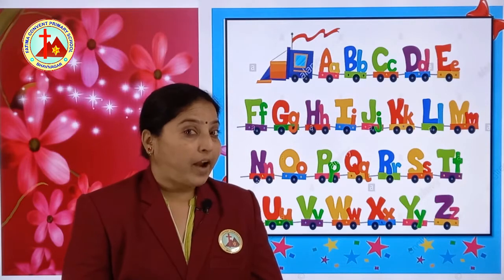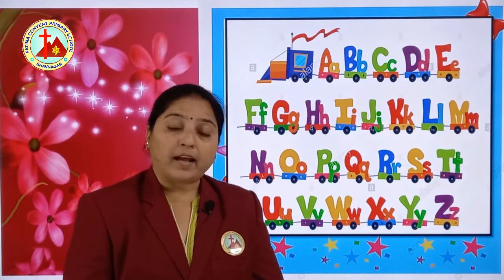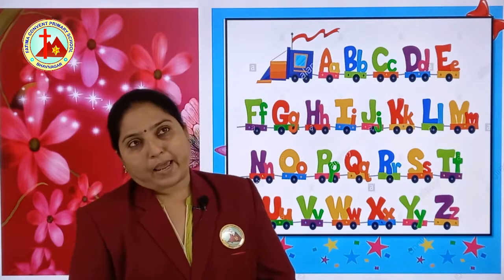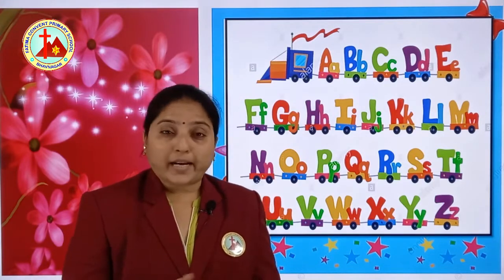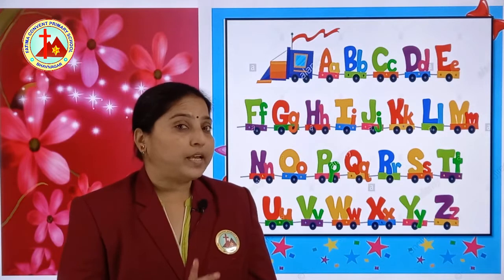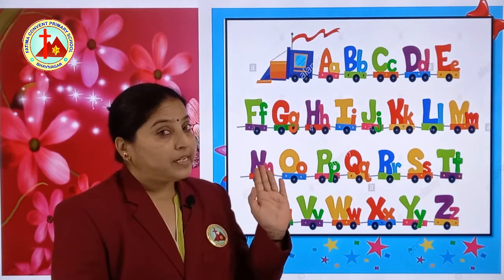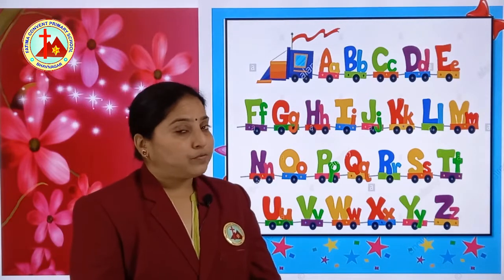See, I am not singing a rhyme, okay? I am saying A to Z. Like this way you have to say. Most of you are singing A, B, C, D. Oh, no, not like that, okay? You have to say A, B, C. Now, let's say A, B, C, D with sounds as we are doing, okay?